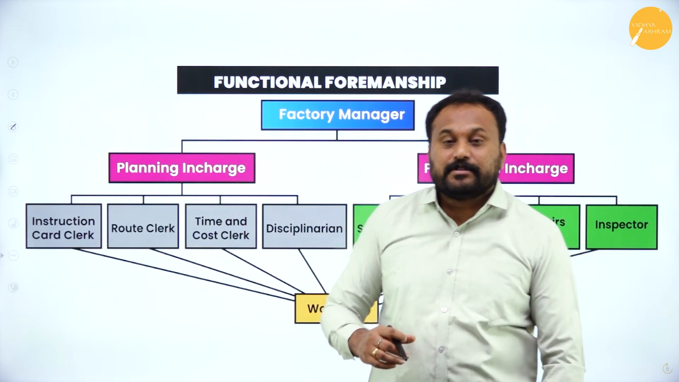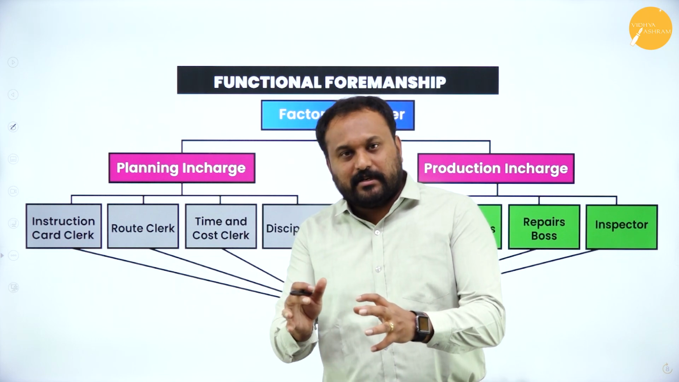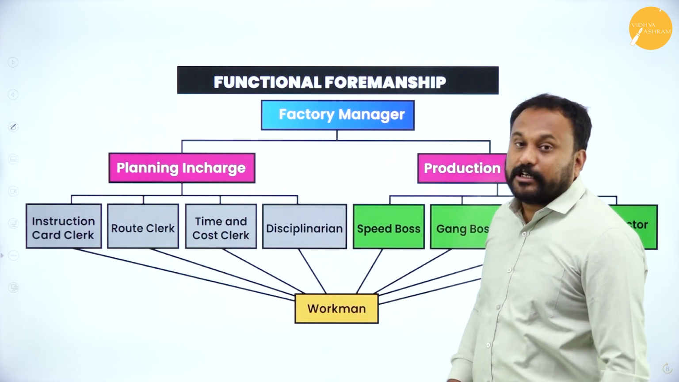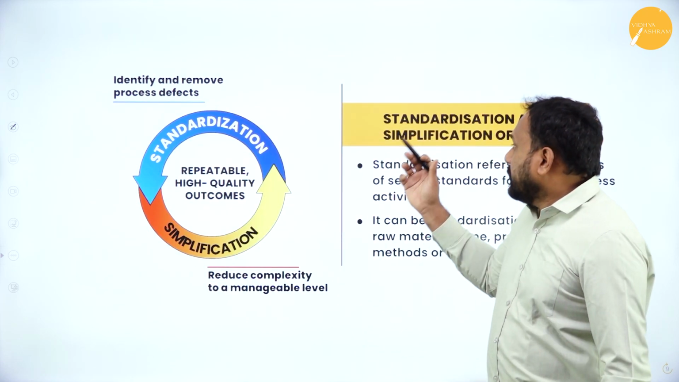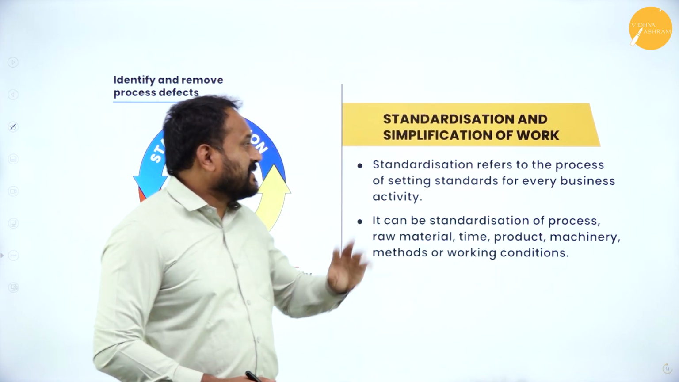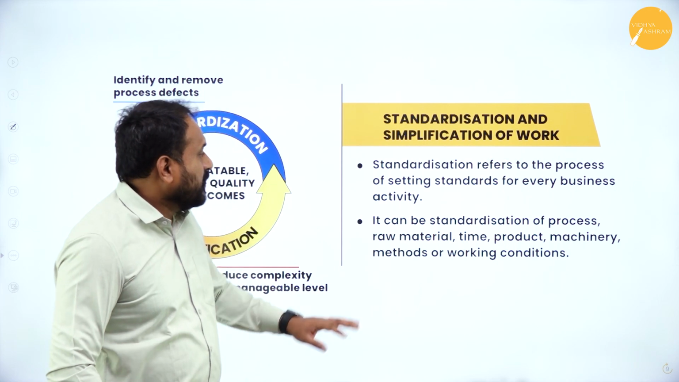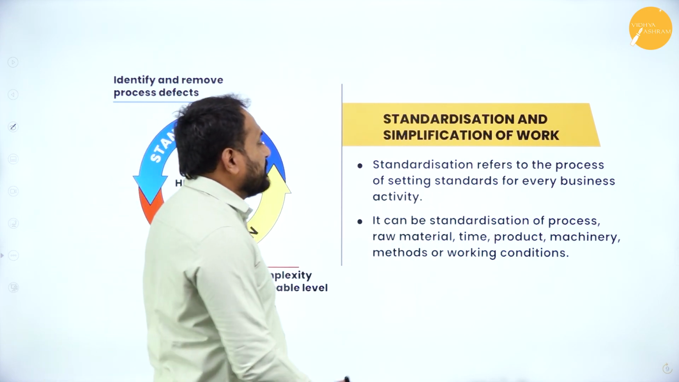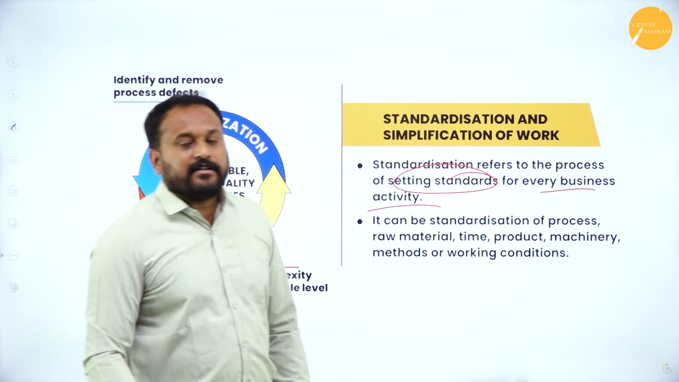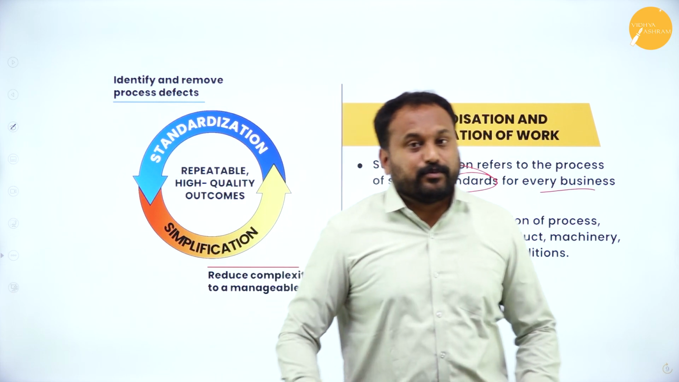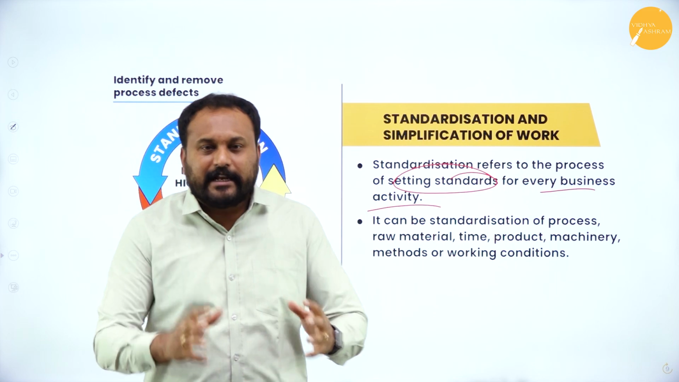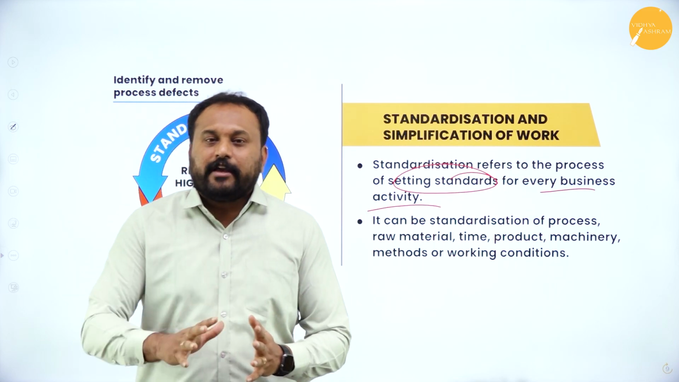properly or not. So a lot of efficiency and effectiveness is taken into consideration and the workmen will work properly. Here the second technique of scientific management is standardization and specification of work. Standardization refers to the process of setting standards for every business activity. Without setting standards, we should never work, is what F.W. Taylor always says.